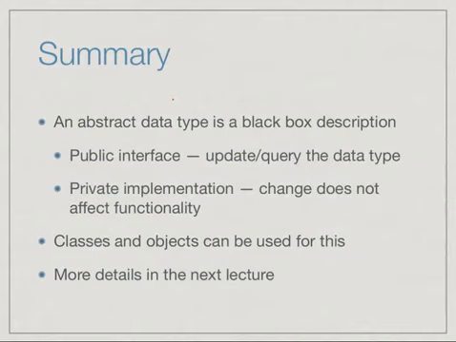So what we would like to emphasize is that an abstract data type should be seen as a black box. A black box has a public interface, the buttons that you can push to update and query the data type, to add things, delete things, and find out whether the data type is empty and so on. And inside we have a private implementation. This actually stores the data in some particular way to make the public functions work correctly. But the important thing is that changing the private implementation should not affect how the functions behave in terms of input and output. They may behave differently in terms of efficiency.